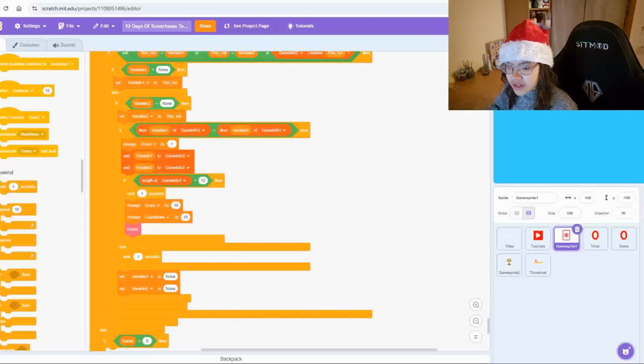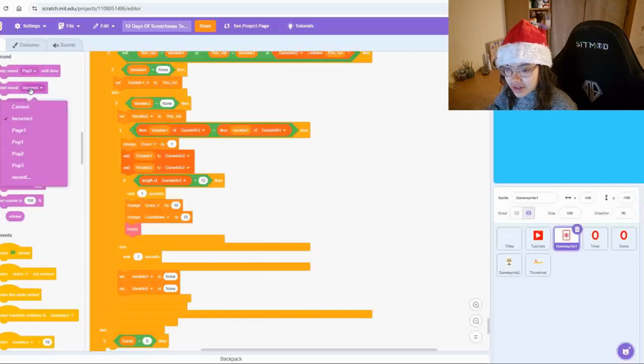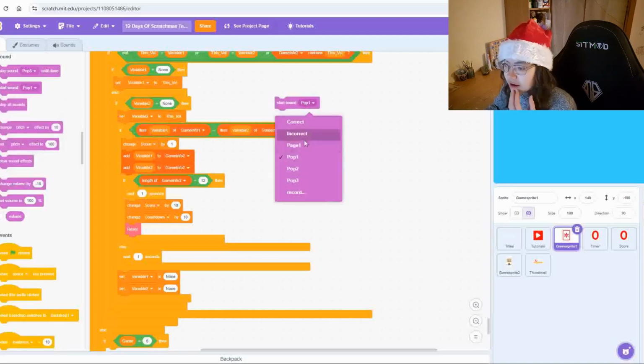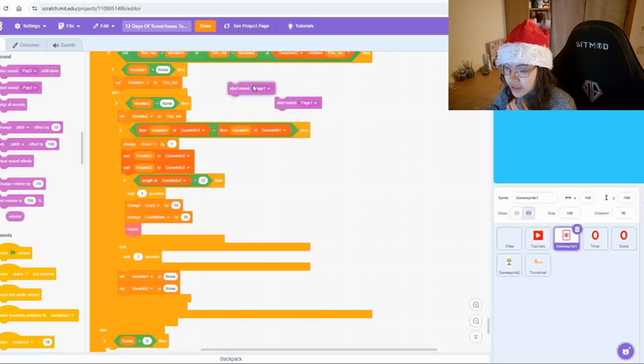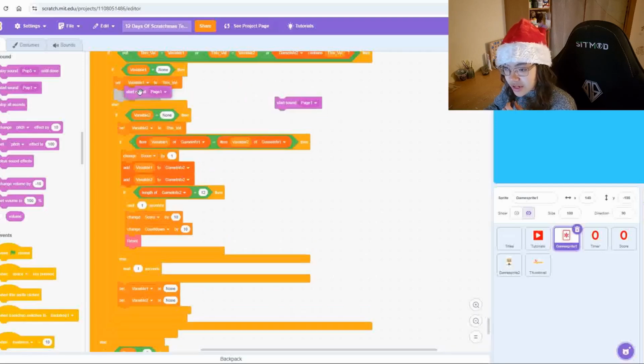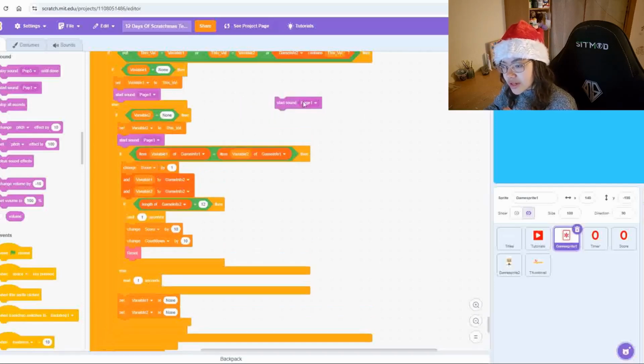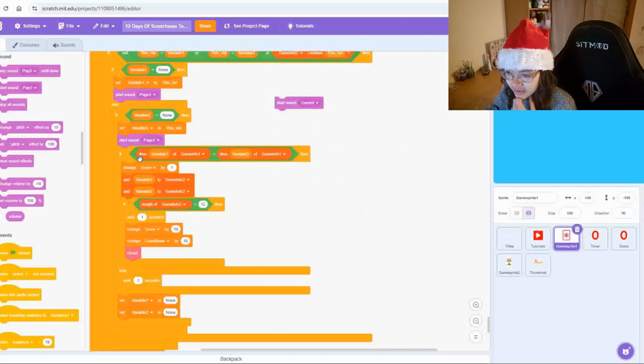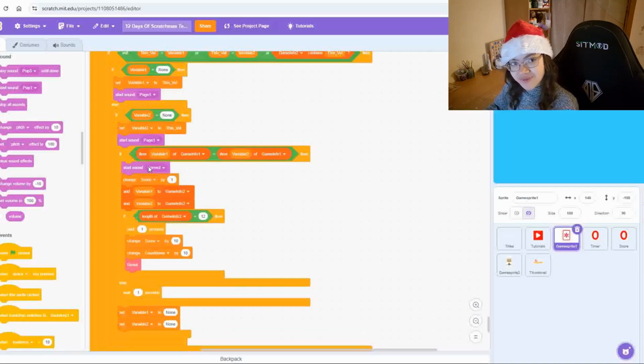So let's quickly just add in some sound effects. So under the when this sprite is clicked script, all we're going to do is add a page 1 sound into the if variable 1 is equal to none section, and in the if variable 2 is equal to none section, and in the if item variable 1 of game info 1 section we're just going to add start sound correct. That's all we need, and apart from that we are done.